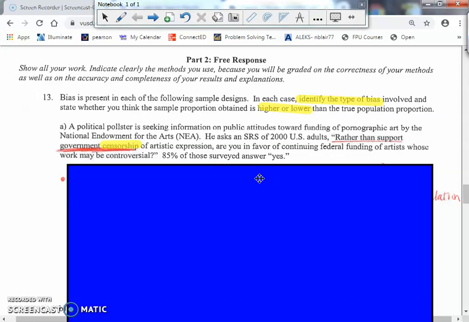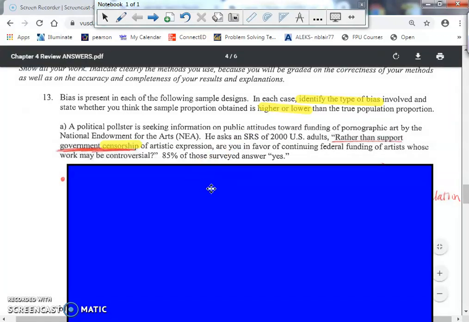So it's kind of forcing me to want to agree. The wording is pushing me to agree. So I'm thinking this 85% is too high. What I've just mentioned is what I think about the sample, but in terms of what's wrong with it, I think the wording of the question is a little off.